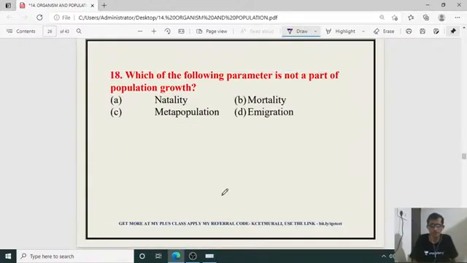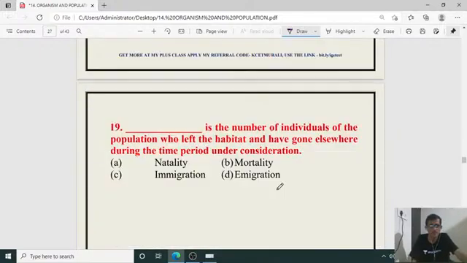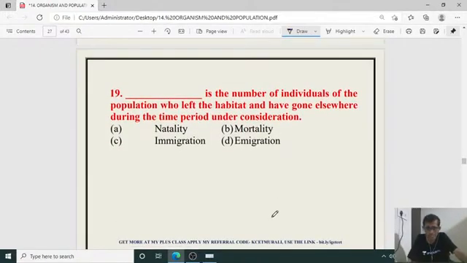18th one, which of the following parameters is not a part of population growth? Natality, mortality, immigration and metapopulation. It is the metapopulation. Natality is the birth rate, mortality is the death rate, and immigration is the number of immigrants. Then the 19th question, dash is the number of individuals of the population who left the habitat and have gone elsewhere during the time period under consideration. That is called what? It is not natality or mortality. What about immigration and emigration? The right answer for the 19th one is D, emigration.